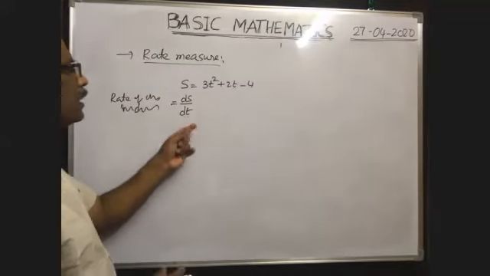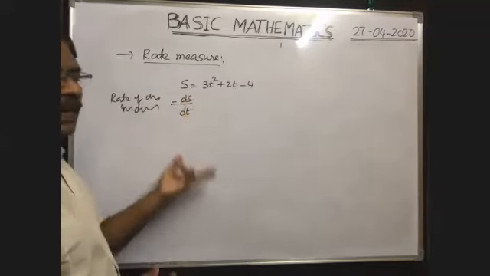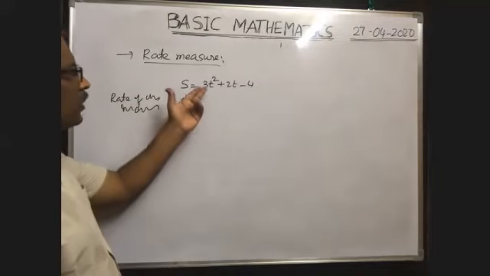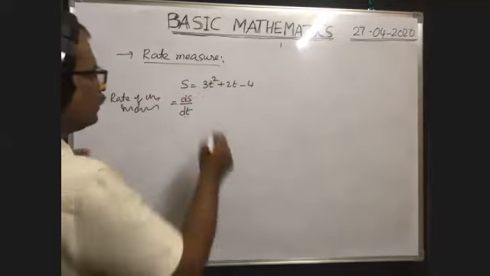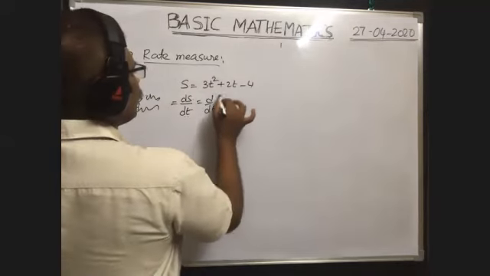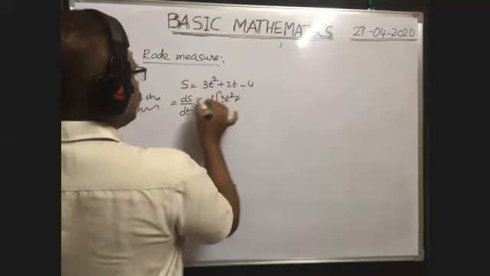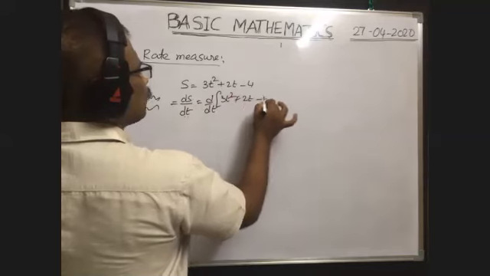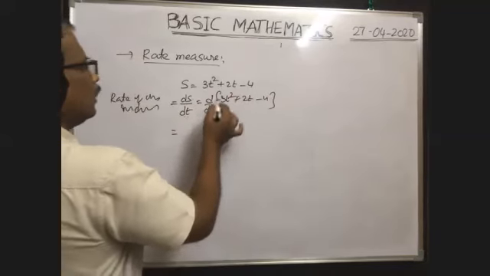Now ds by dt means differentiation of s with respect to time. That means we have to differentiate this equation with respect to time. What will you get? d by dt of 3t square plus 2t minus 4. So this is equal to, you differentiate them.